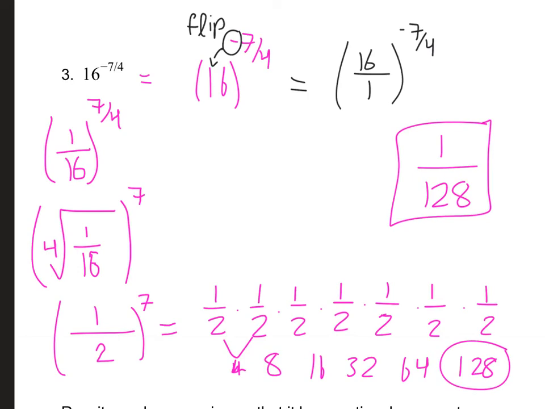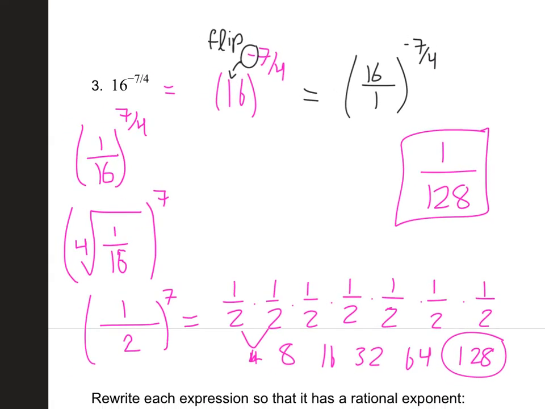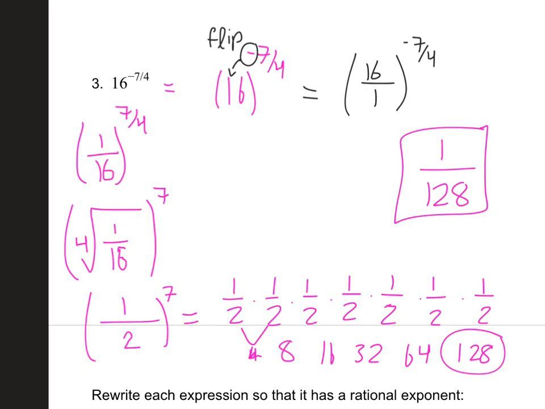So there you go, right? Not too bad. Remember that negative exponent just flips, and then you break it down into 2 problems, right? You got to take this fourth root of 1 over 16 first. I'm sorry, not cube root. And then once you get the answer to that, then you raise it to that exponent of 7, right?